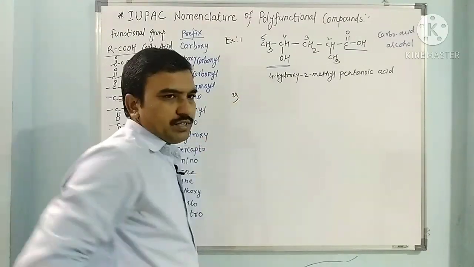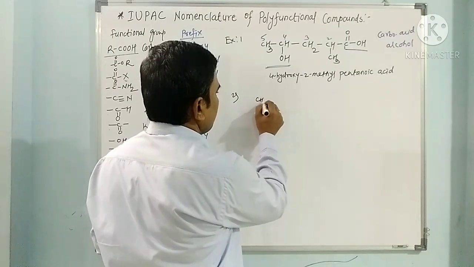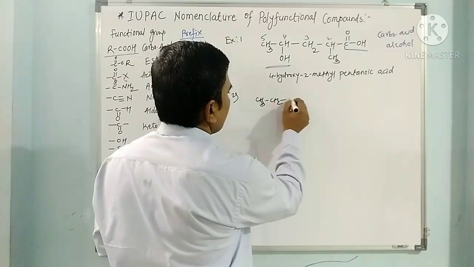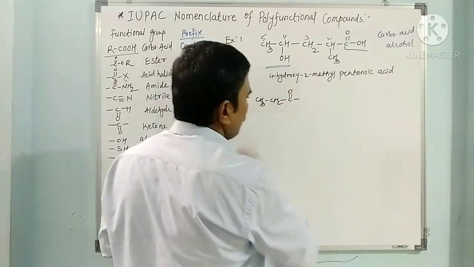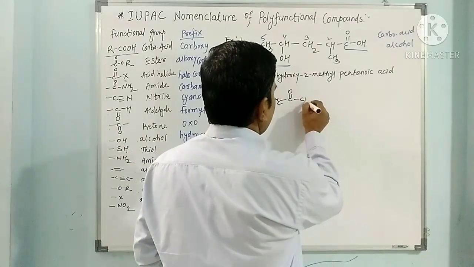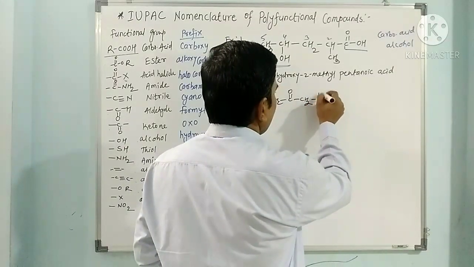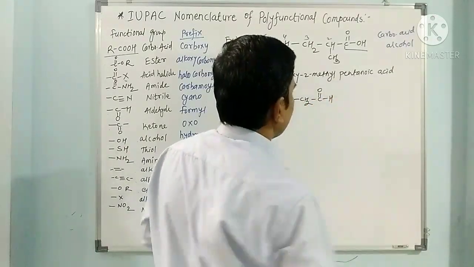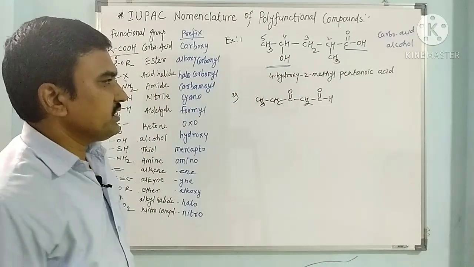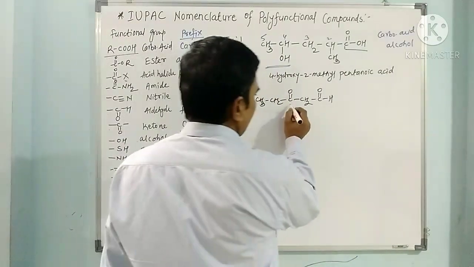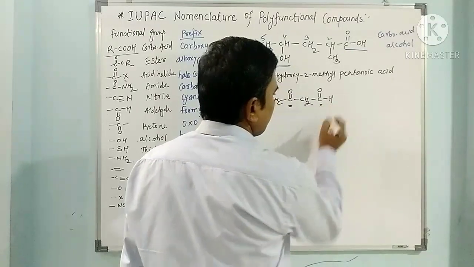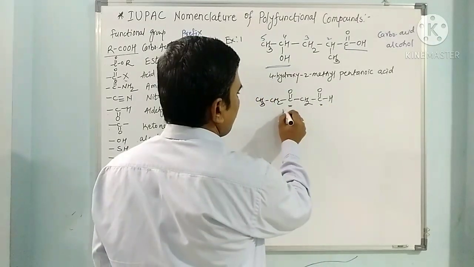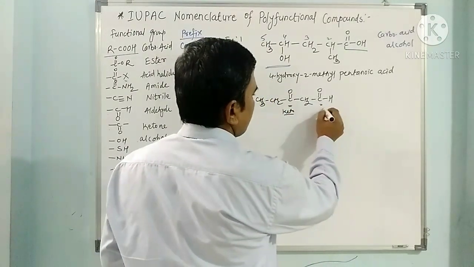Now see the second example. CH3, CH2, C double bond O, CH2, C double bond O, H. This compound contains 2 carbonyl groups. This one is a ketone group, and this other is an aldehyde group.